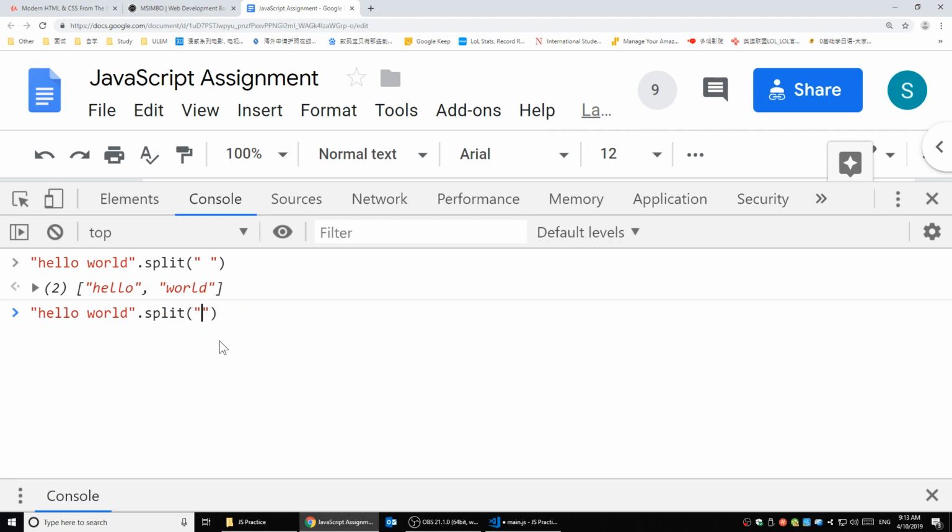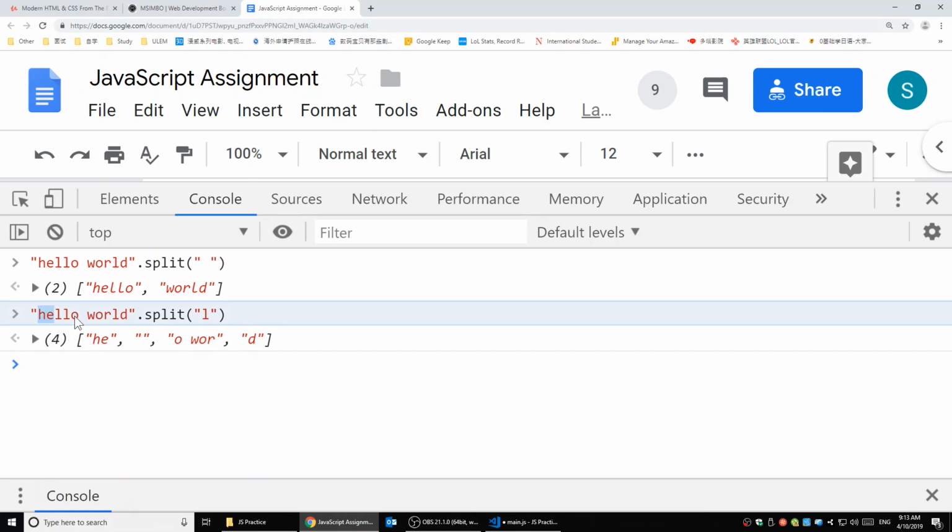If I put an L here, it's going to split based on the L: the things before the L, the things after the L. It's going to be four parts because there are two L's, and between them there's going to be an empty string.